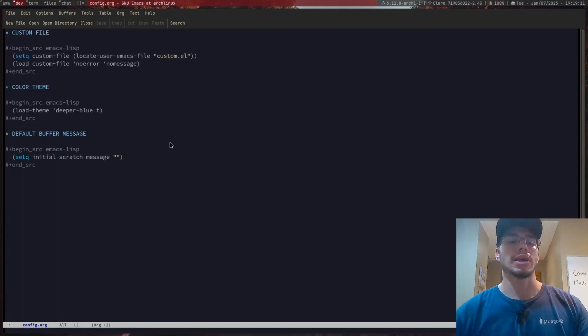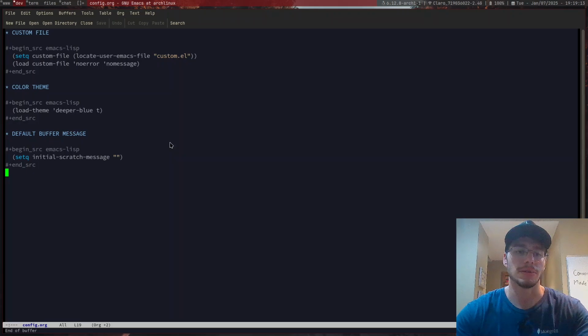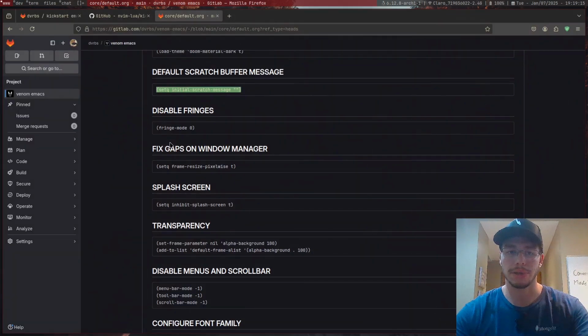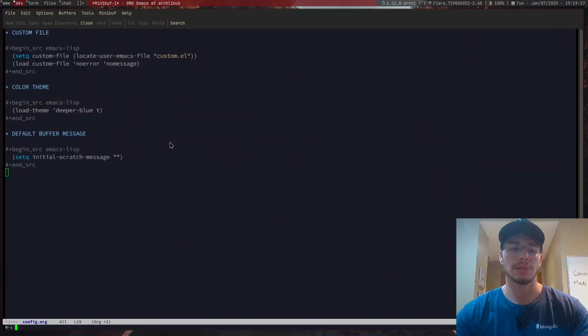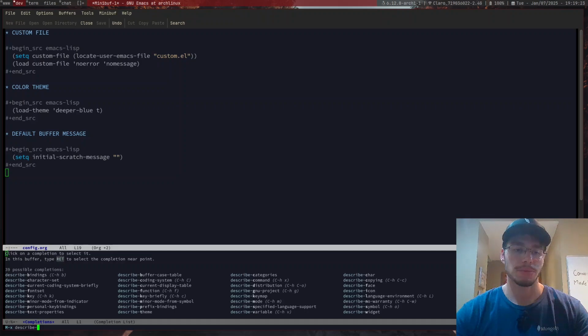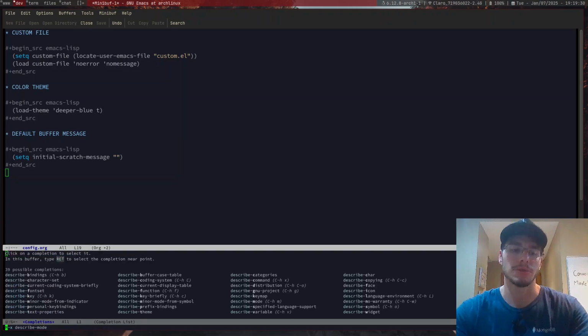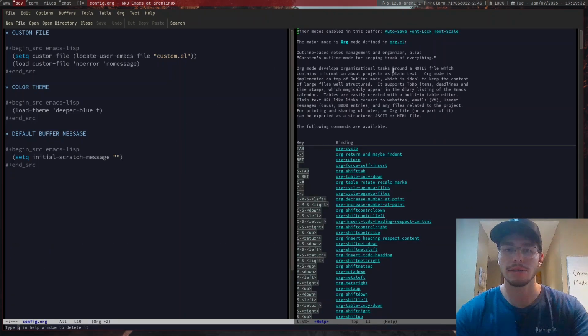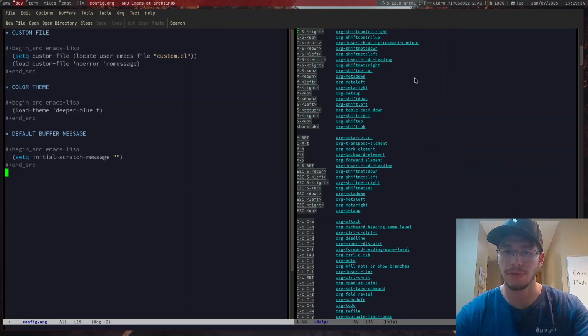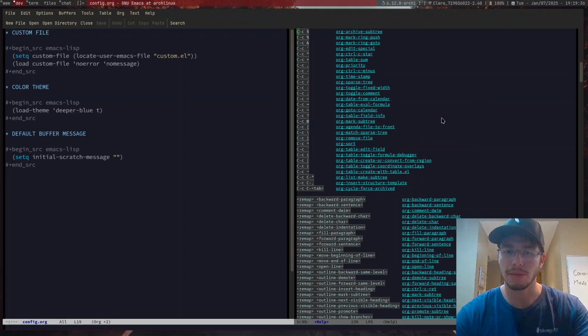There we go. And that's enough. The default scratch message, perfectly fine. Now the thing is the fringe mode, let me just find it. Describe mode. I think it was describe function maybe? No, describe function now, but describe mode is probably the best for now. The thing is, if I were to go all the way here, I can actually find it somewhere, and it is the fringe mode.